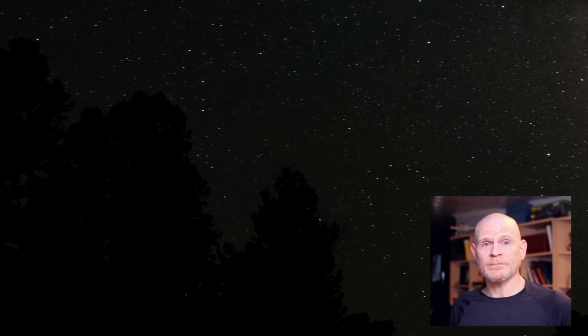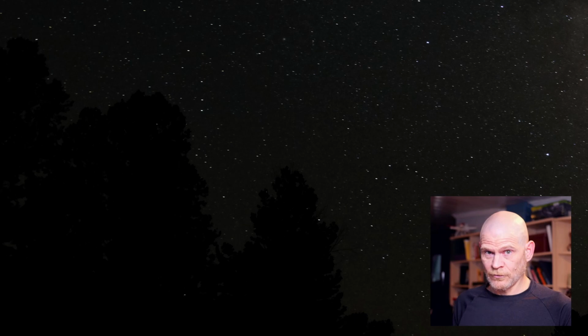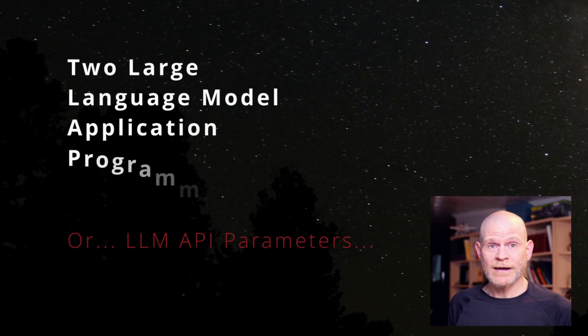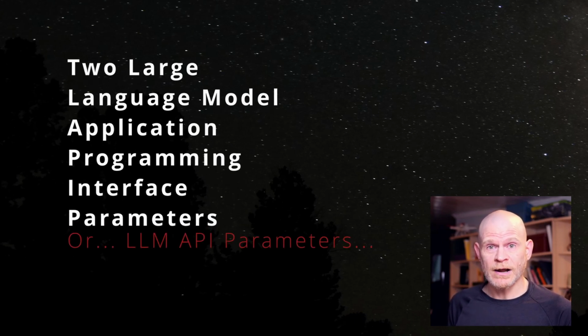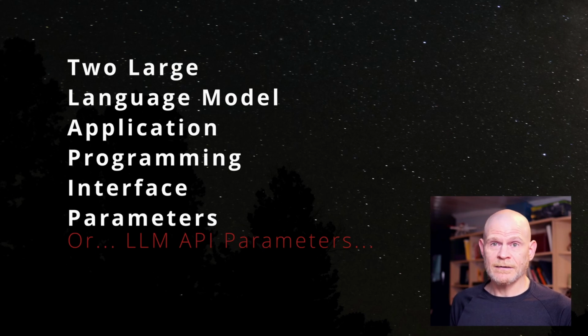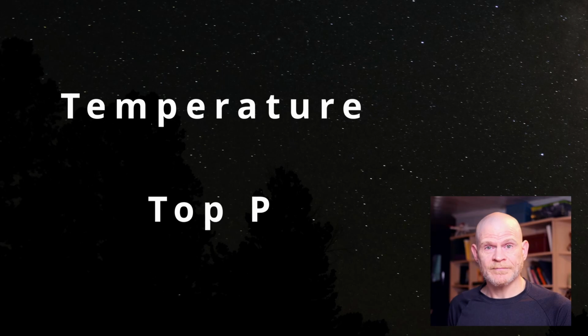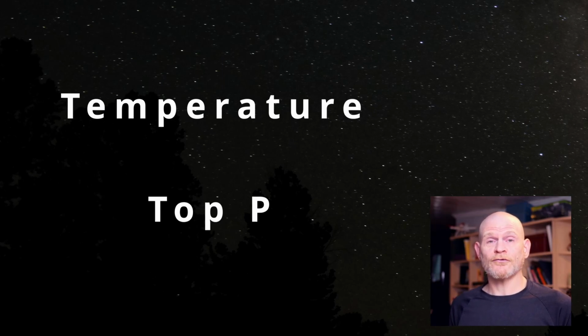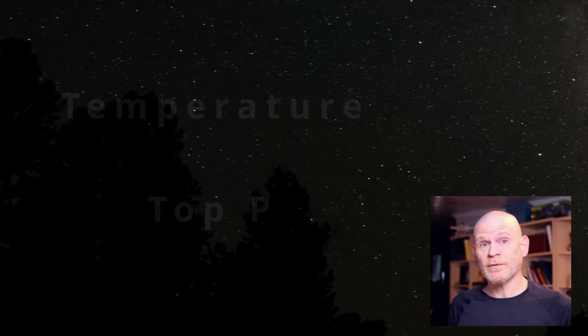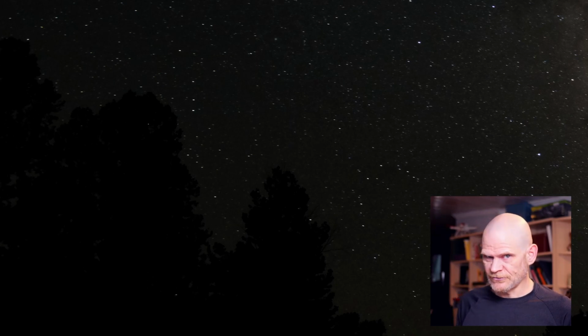I'm Jason Turpin. Today we're going to talk about, wait for it, two large language model application programming interface parameters, or LLM API parameters. They are temperature and top P. They influence the randomness and affect the creativeness of large language model responses. Let's do this, Leroy Jenkins.